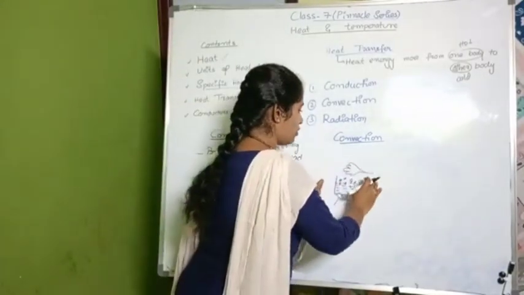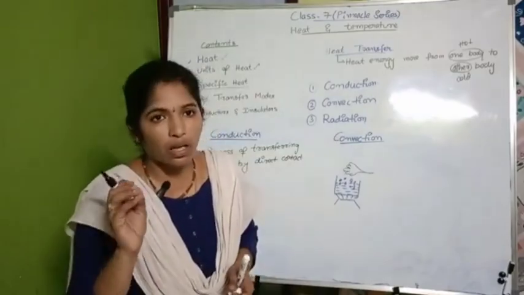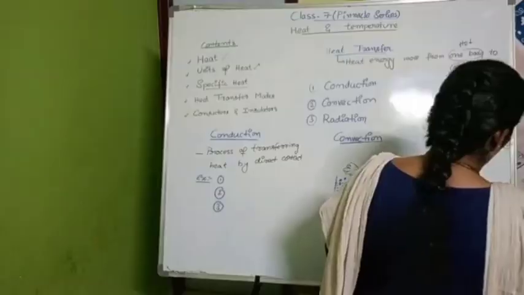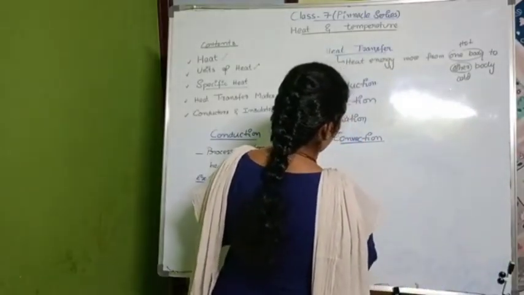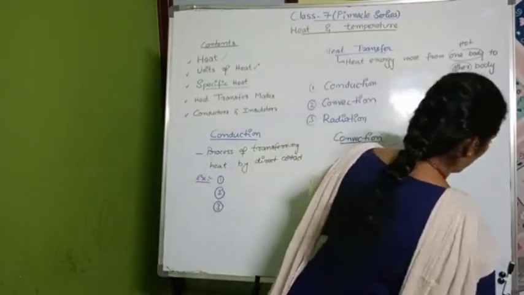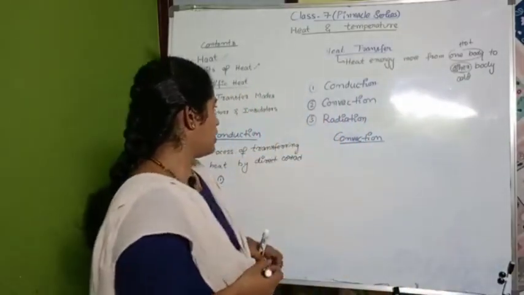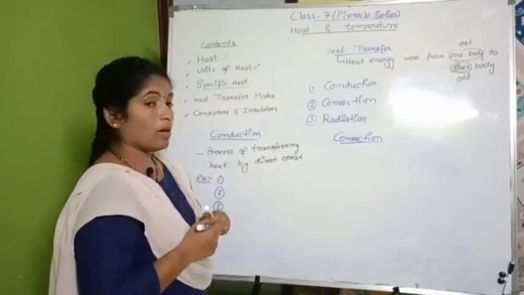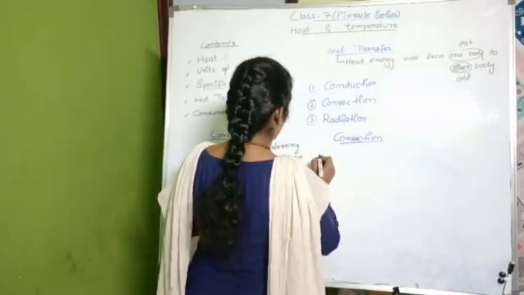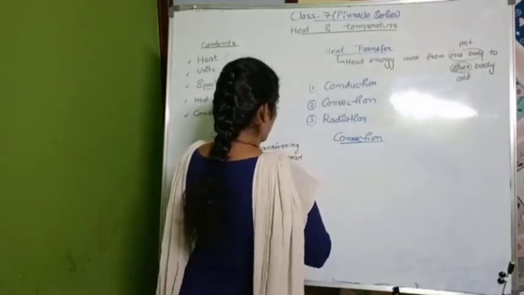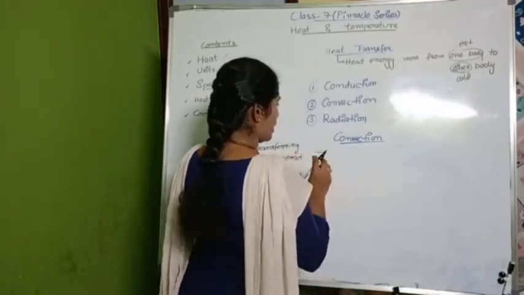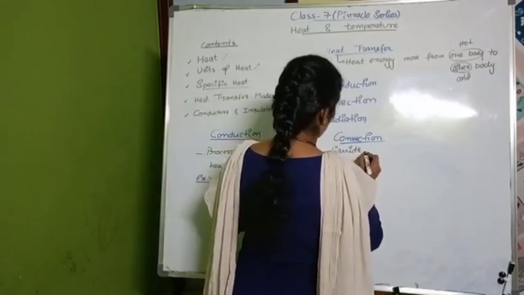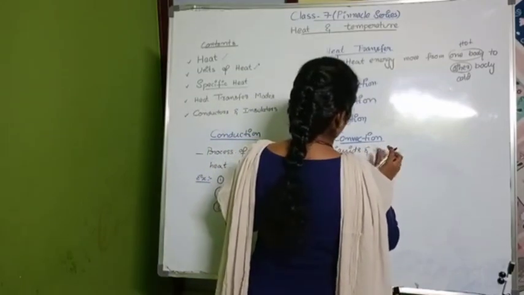This type of transfer of heat we call convection. So now you understand what convection is. This happens mostly in liquids and gases. That means convection is the process of transferring heat in liquids or gases. Convection takes place in liquids as well as in gases, but it will not take place in solids.